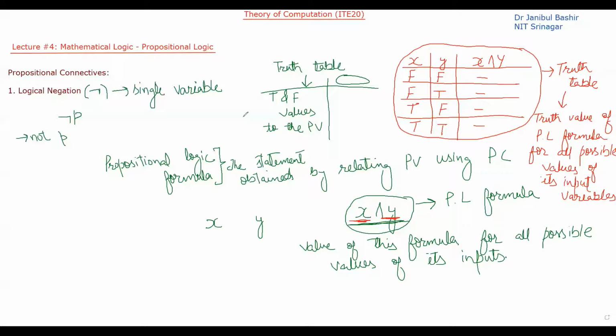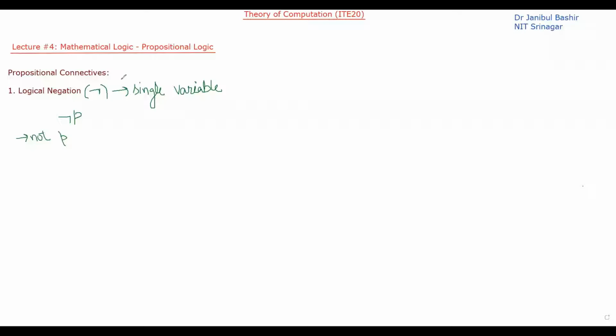So now let's make a truth table for logical negation, or we can say the not operator, not connective. We know that logical negation has only one propositional variable.